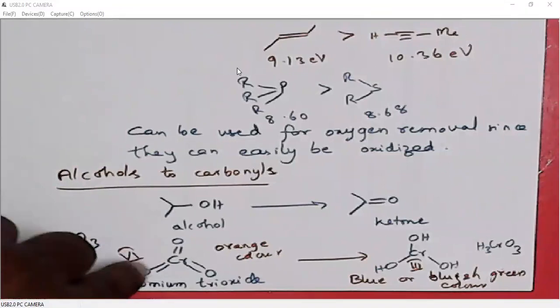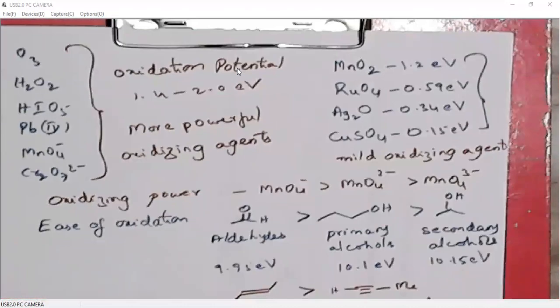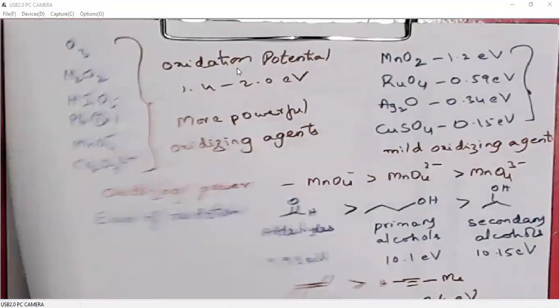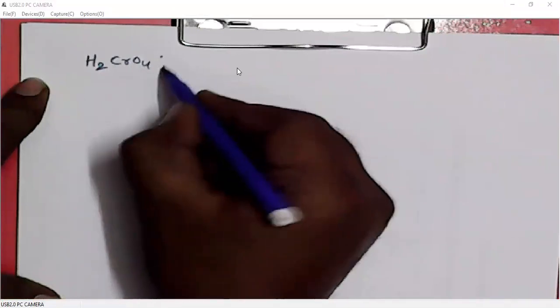This is chromium in +6 oxidation state, chromium in +3 oxidation state. The next oxidizing reagent is chromic acid, H2CrO4.